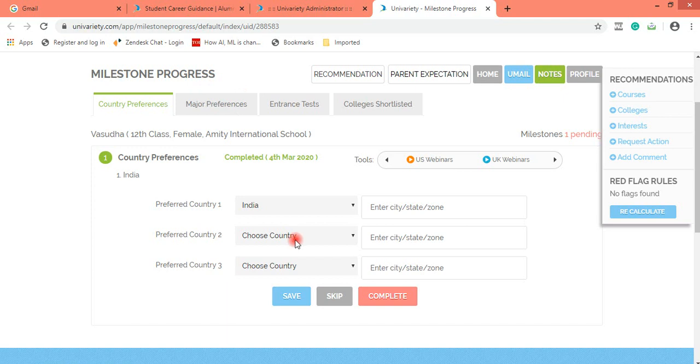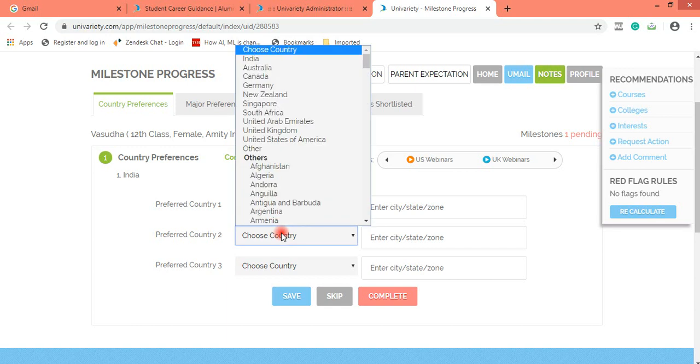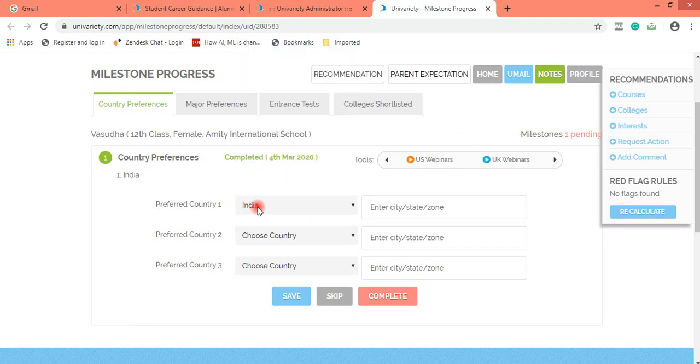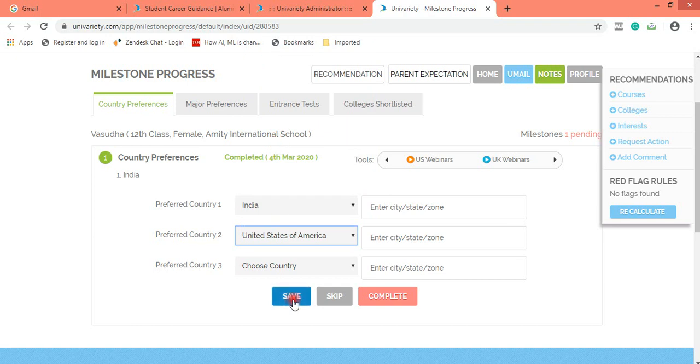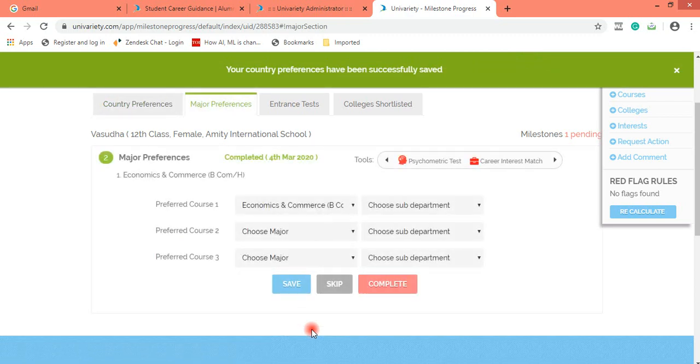First I'll show you. Suppose I had a word with Vasudha on chat, and now she has decided that apart from India, she would also be looking at US as a destination. Then preferred country India, I will let it remain, and I would put US over here, and I will click on save. Now if you just click on complete and move, then the changes will not be saved.